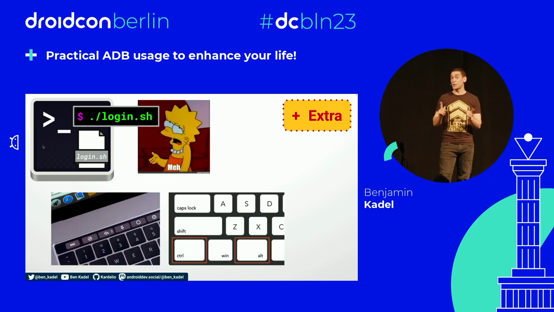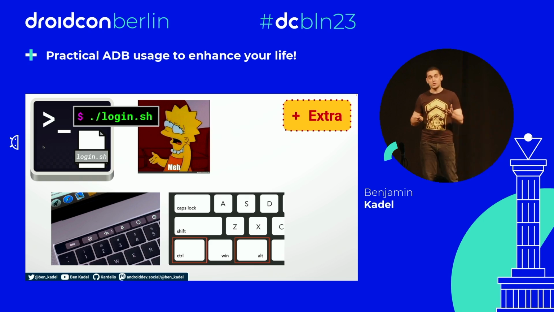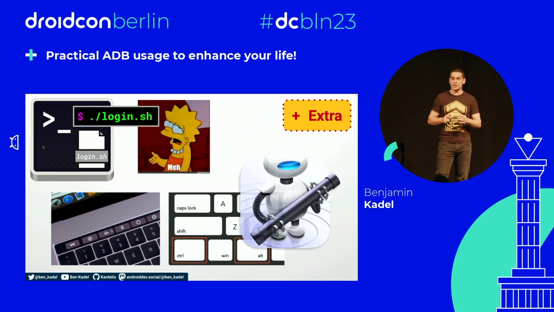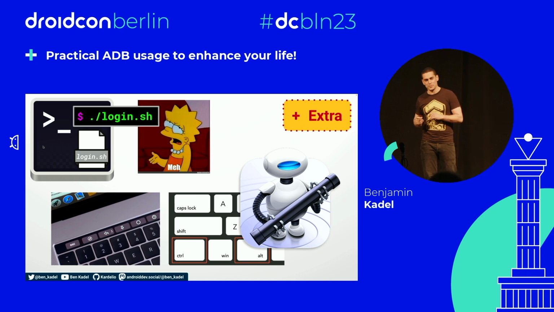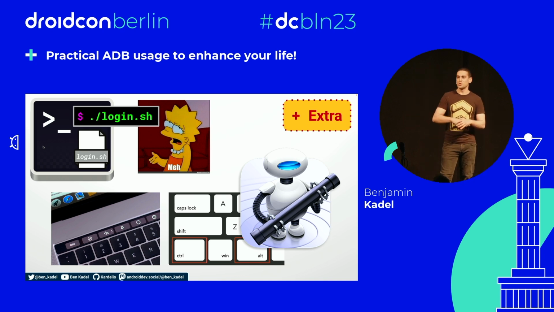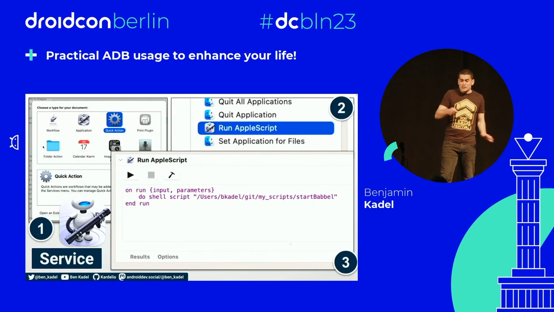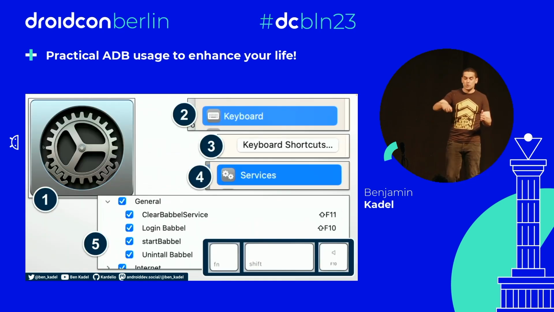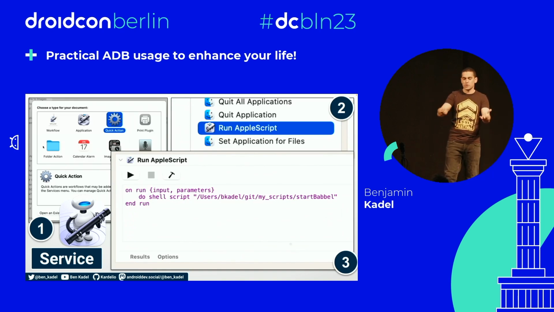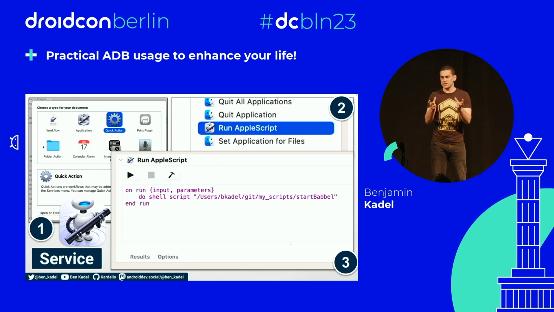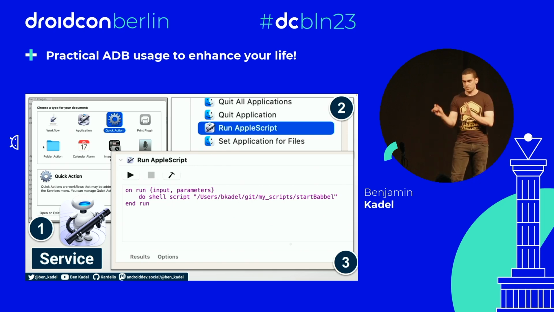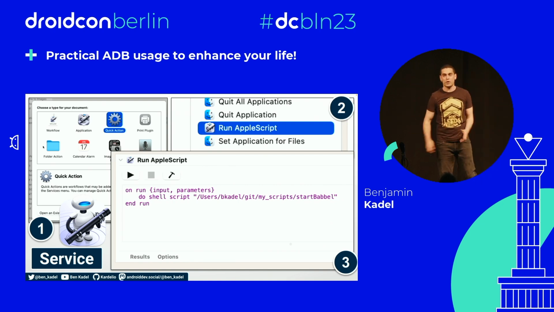Maybe we can set up a keyboard shortcut to trigger the script for us, and we can do that using the power of something called Automator, not to be confused with UI Automator. Automator is a tool that's likely installed already on all of your Mac machines. If you're a Windows user, you have my permission to fall asleep for the next 30 seconds. The next 2 slides showcase how you can do that keyboard shortcut setup. I won't go over it too much because you can just get the slides and follow this instructional guide. But the first thing is we need to create a service from our script. We can do that in Automator, Quick Actions, and AppleScript that points to our bash script. And then we have a service that we can trigger from somewhere inside our Mac.